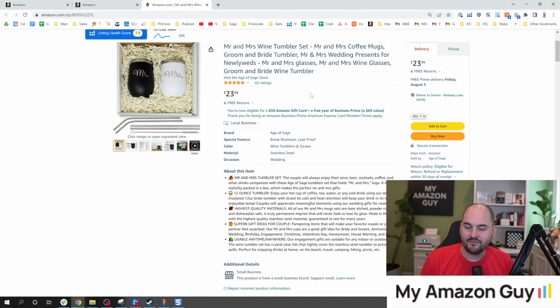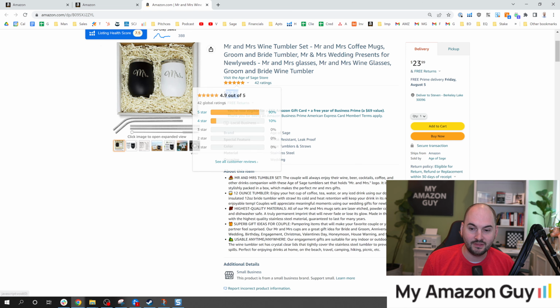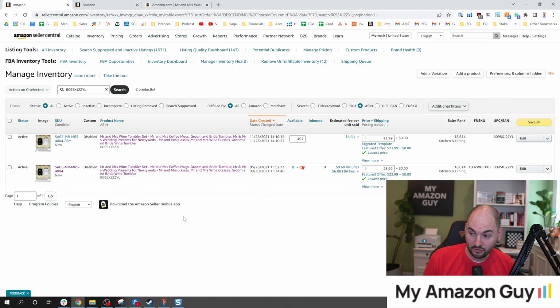Now that I've got the units and velocity counts up, I'm raising the price. I'm going all the way up to $24 simply because I'm literally out of stock. Like, literally, I'm out of stock. See this 0 goose egg right there? And I forgot to set up my inventory alert as well for this SKU. Inventory alerts need to be set up on your account. If you haven't done this, watch this video next.